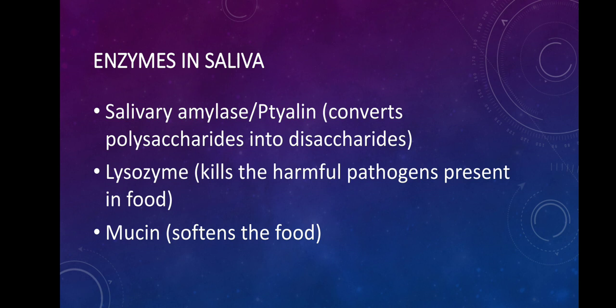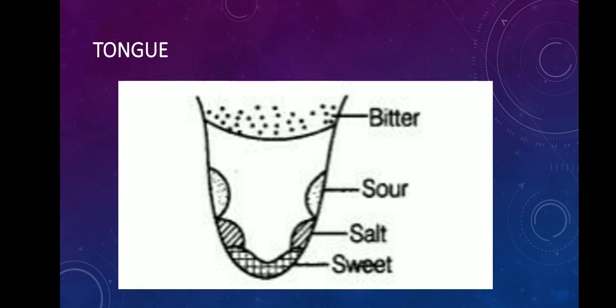So, mucin is the enzyme which is going to give that gel-like consistency to the saliva. Okay, and the role of mucin is to soften the food. Alright, now next what happens is we have the tongue. So the tongue is also the next very important part in our buccal cavity.